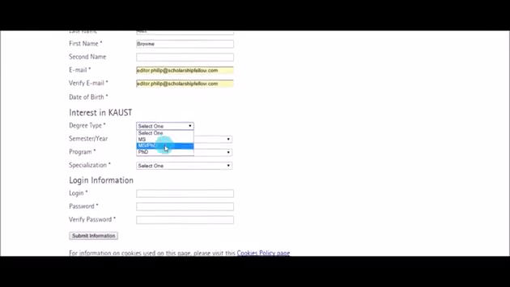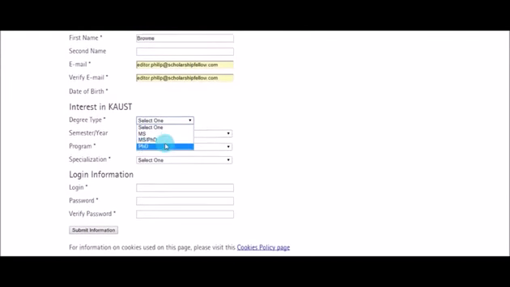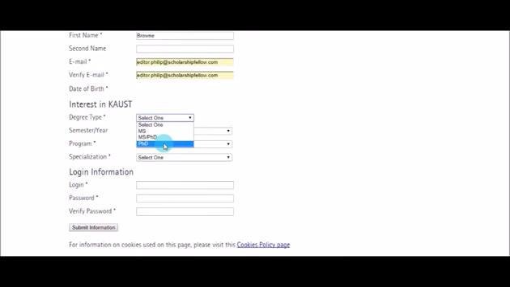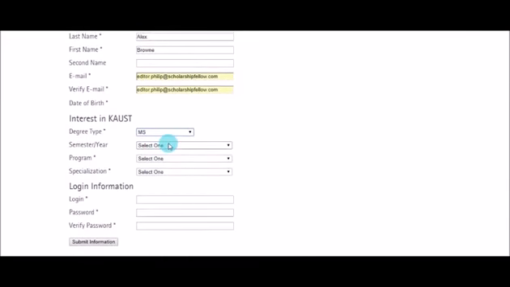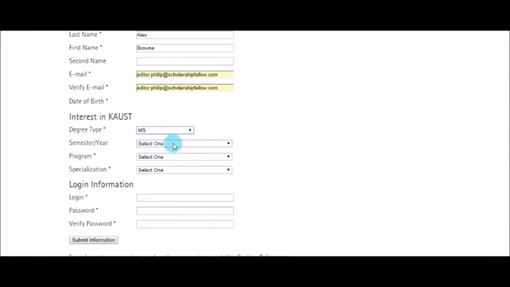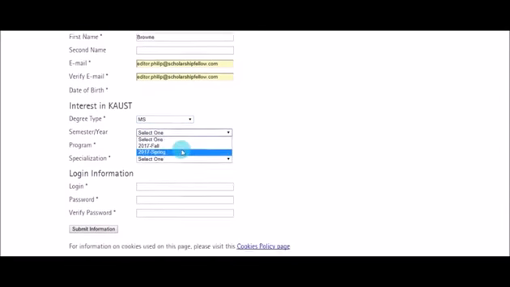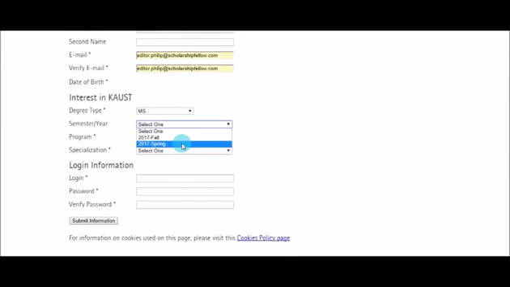So you have to select any of these three options. The first program is pretty simple, MS, then MS leading to PhD. The second one and the third one is individual PhD. So you can select any of these programs. I'm going to select MS, and then the second thing would be to select the semester or year you are applying for. So we are actually applying for 2018 spring.